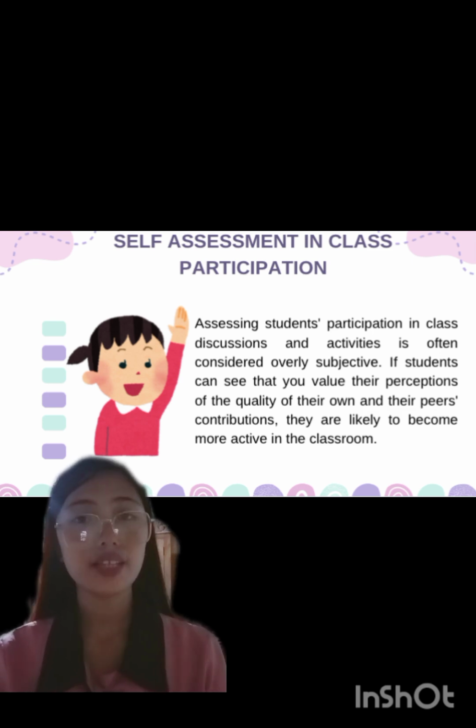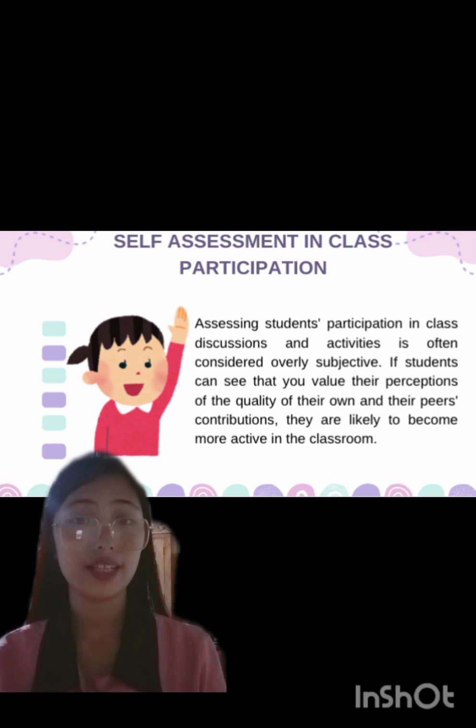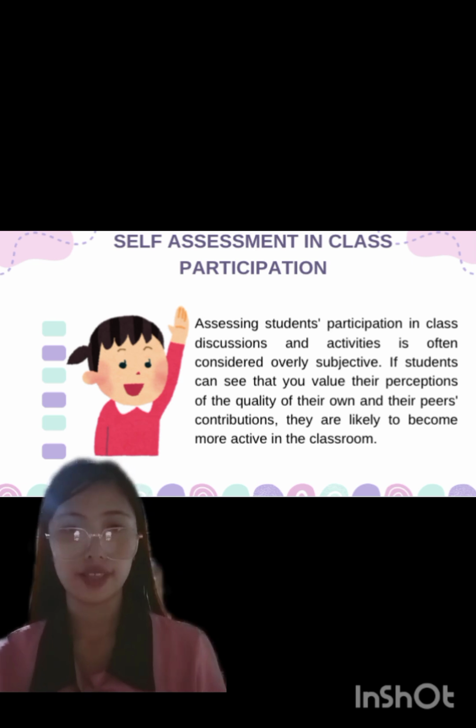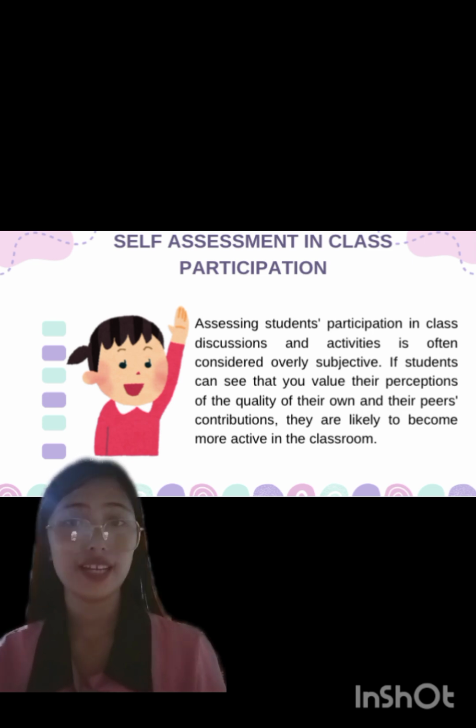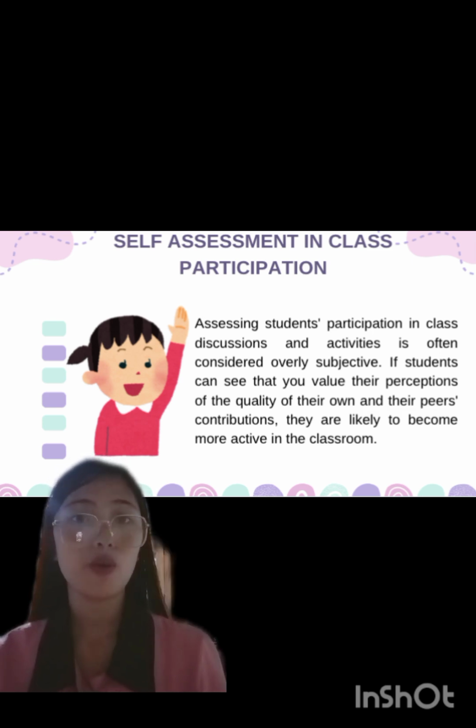Grading students on how they participate in class can seem unfair because it's based on personal opinions. But if students know that their own views, as well as their peers' views, are taken into account, they'll likely participate more. To ensure accuracy, I can provide clear criteria for self-assessment, encourage honest reflection, and cross-check with peer assessments and my observations of group interactions. So when the teacher combines self-assessment, peer assessment and their own assessments, the final grade tends to be more accurate and fair.